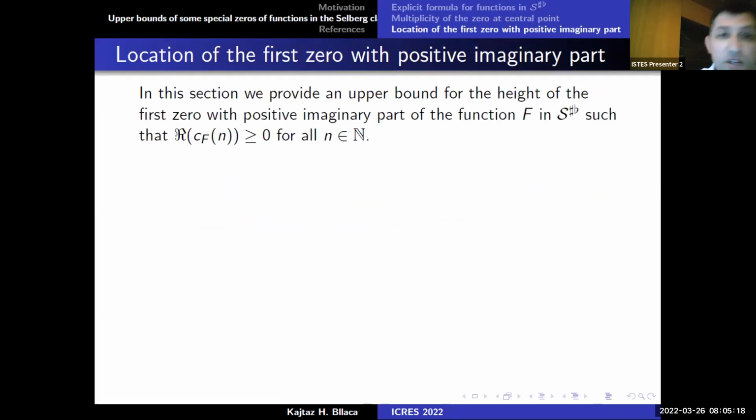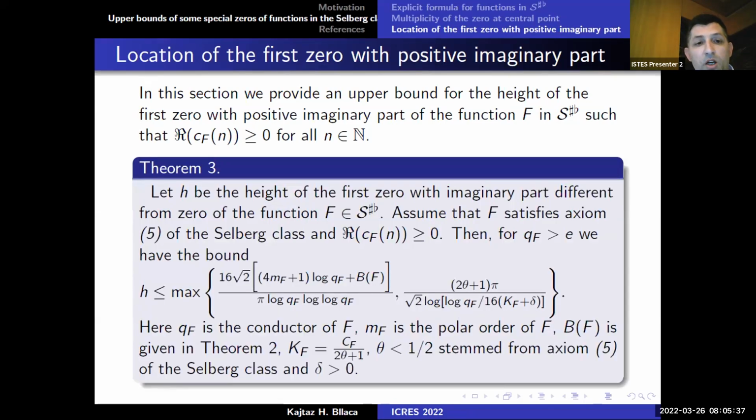Now, our second main result is the location of the first zero with positive imaginary part. In this section, we provide an upper bound for the height of the first zero whose imaginary part is different from zero. So let h denote the height of the first zero with imaginary part different from zero.